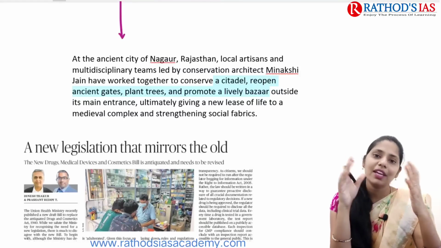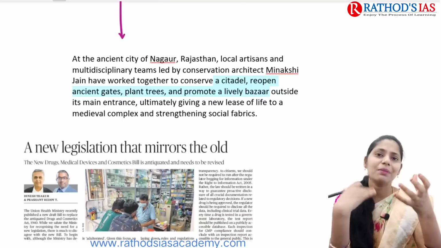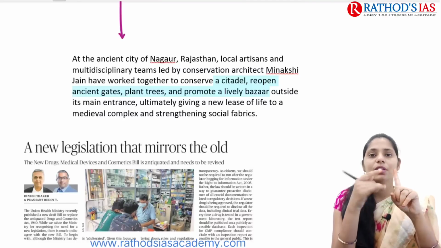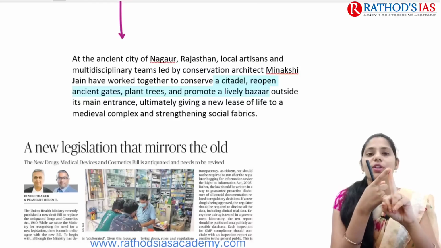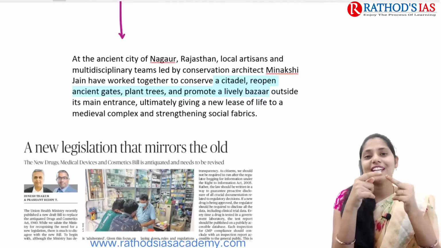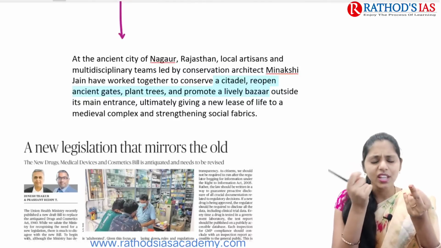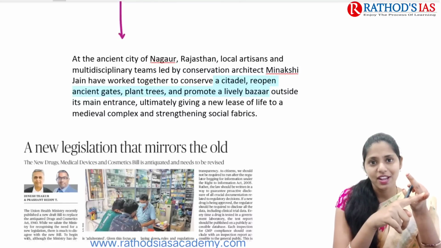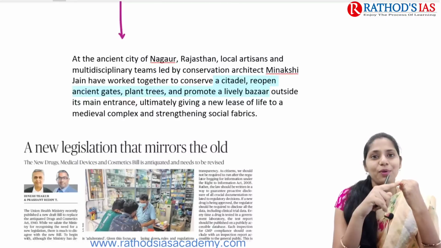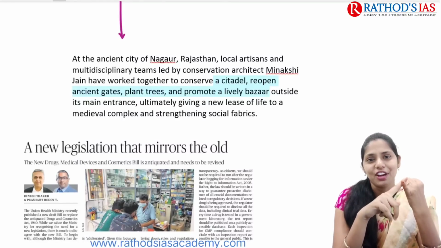Actually, in some areas of GS1 you will get repeated questions. For example, in modern history you will get questions regarding Mahatma Gandhi for sure. If you are talking about society, you will get questions especially on regionalism and globalization. And next, in polity, you can get questions from local self-government.